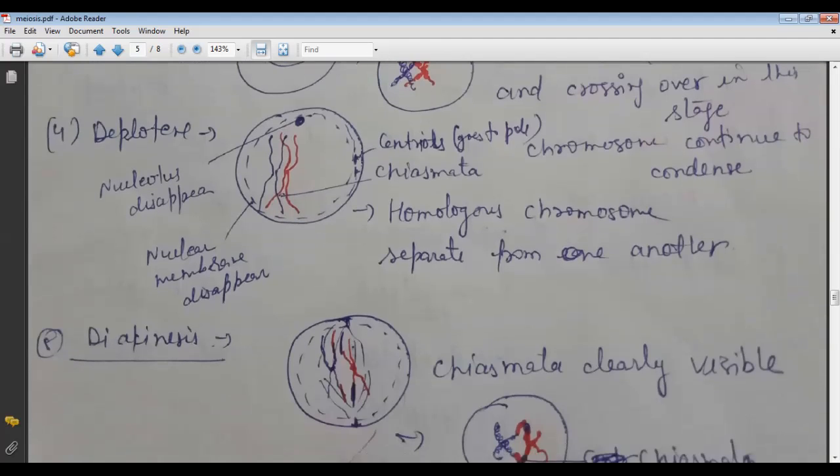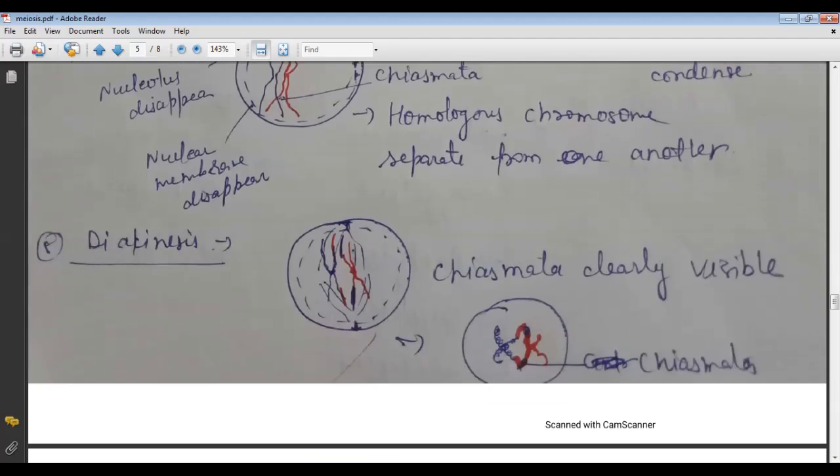Then we come to diakinesis. In diakinesis, the chiasmata is also clearly visible. In this part there is the chiasmata, and we can see clearly that the joint portion of the chromosomes is called the chiasmata.